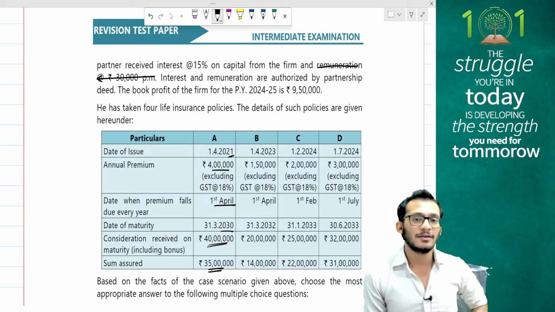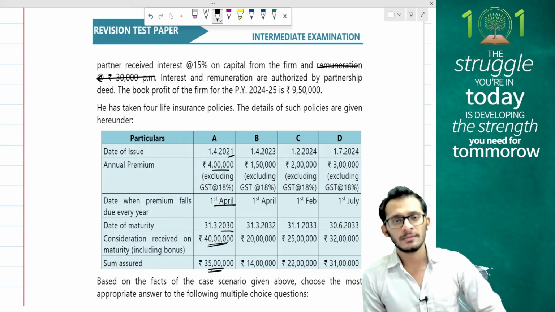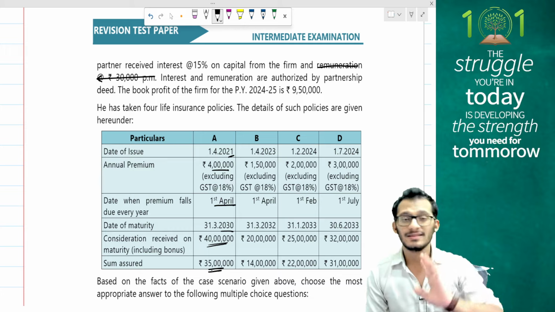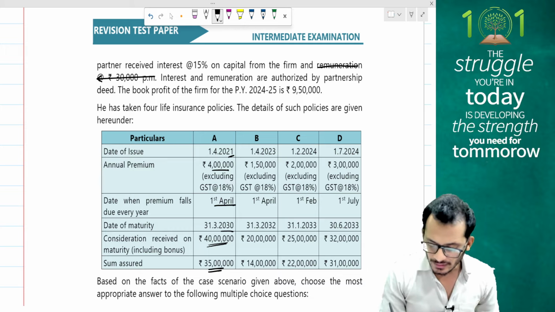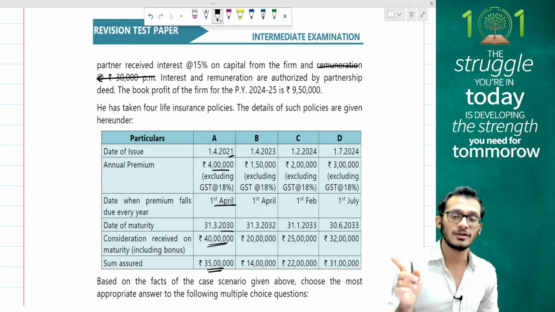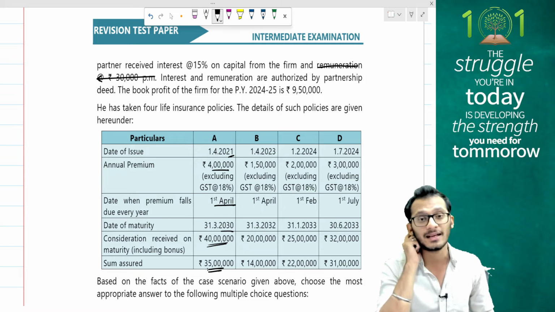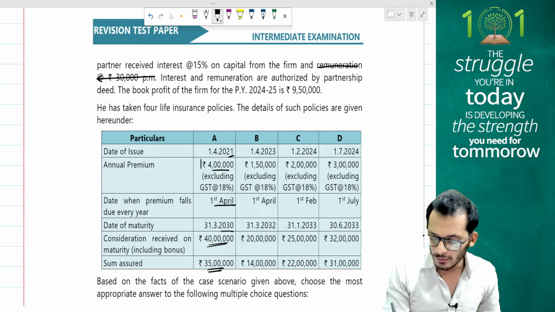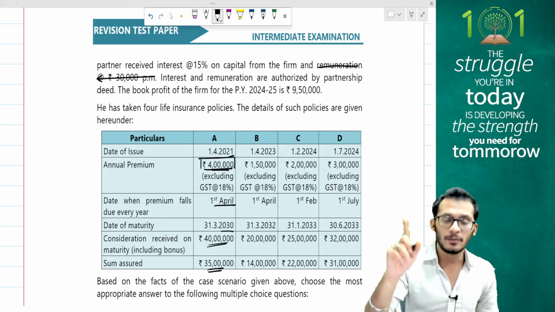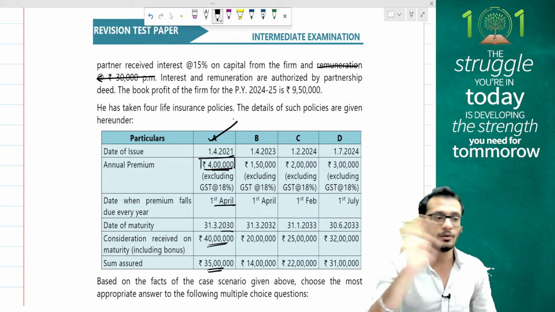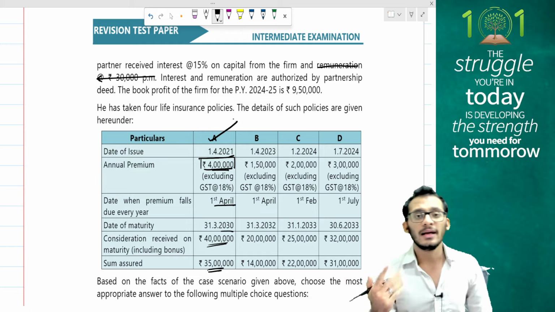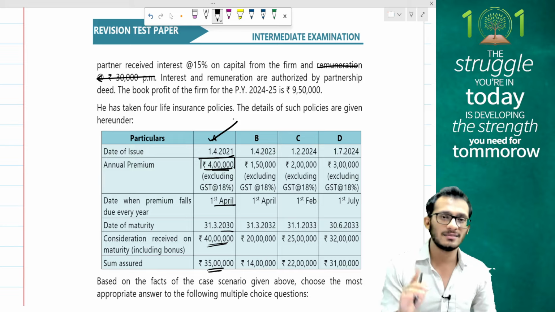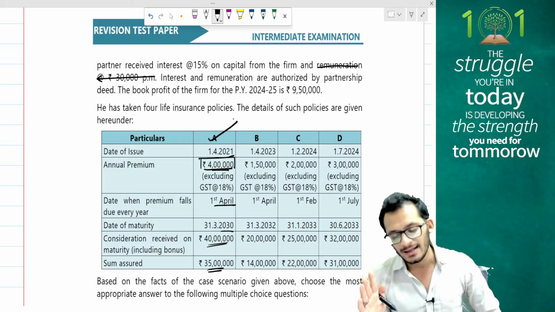Step number 1, people, when you have a sum assured, you can only pay a maximum of 10% of the sum assured if the policy is taken after 2012. Looking at the sum assured of 35 lakhs, I should have only paid a premium of 10%, which is 3,50,000. But I've ended up paying 4 lakh rupees worth of premium, which means policy number A is taxable. No doubts about it. Policy A is going to be taxable. Even if the policy was before 23, it is taxable because the 10% rule has been violated.